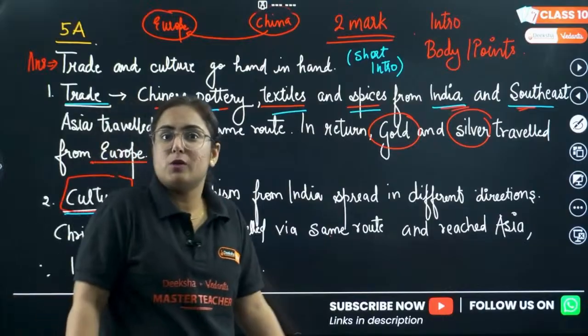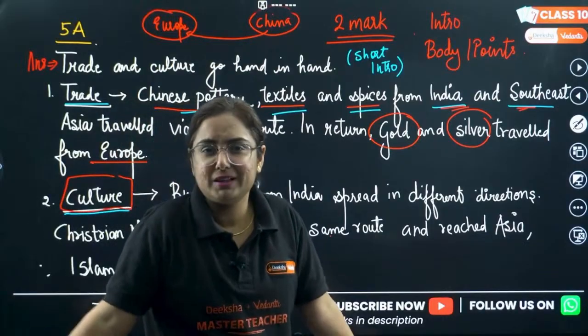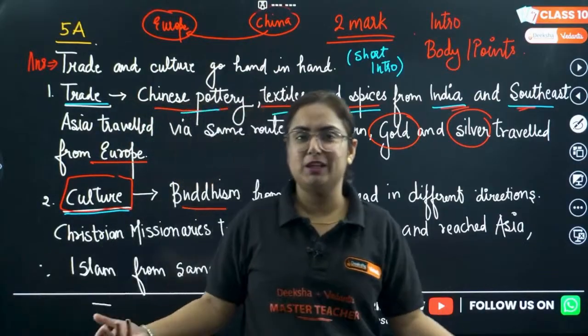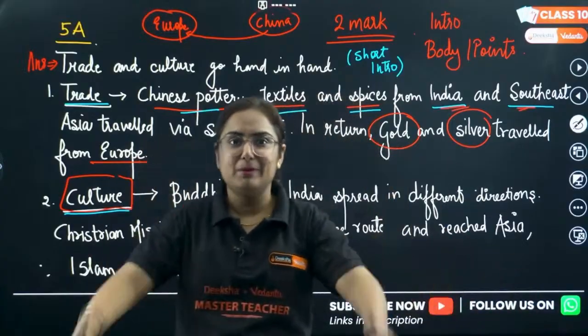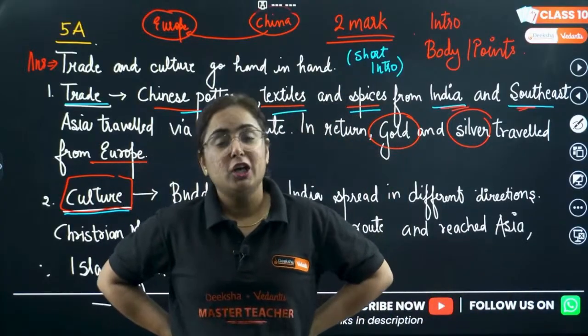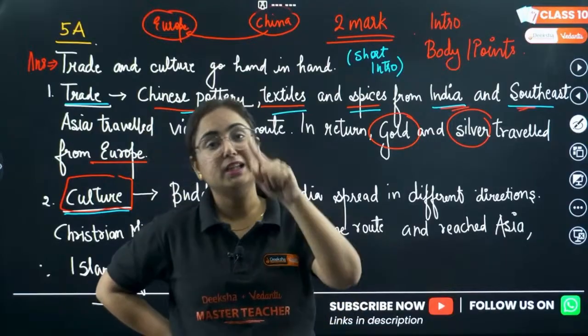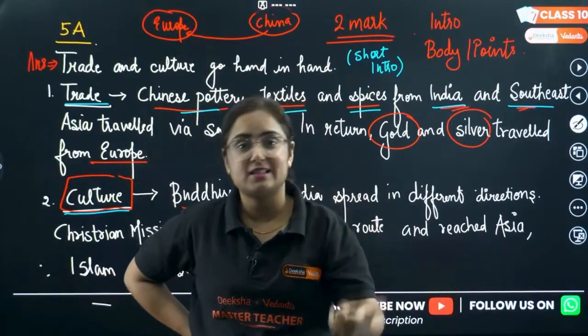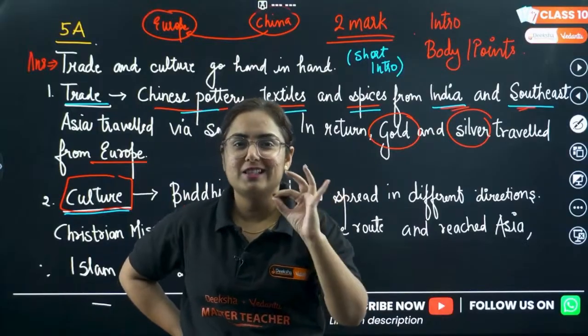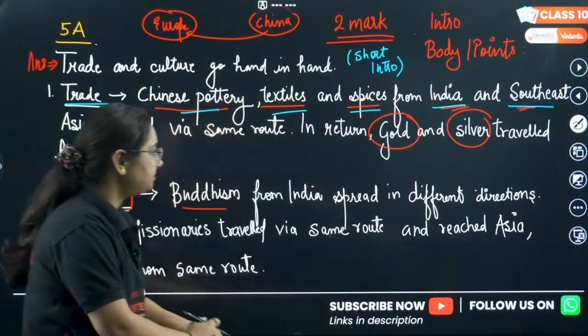But now Europe also will pay something. Without payment, nothing works, no? We need something in return in the payment format. So yes, Europe paid to the rest of the world in the form of gold and silver at that time. So the currency was itself great at that time, right?